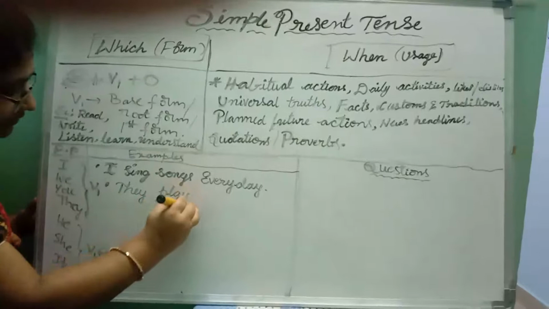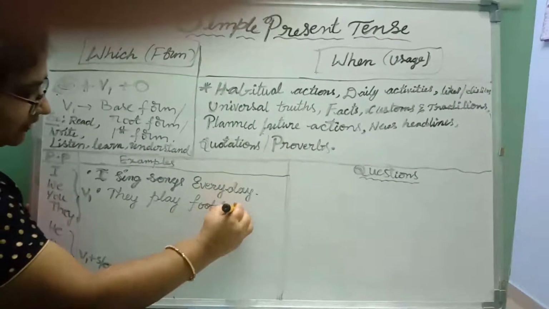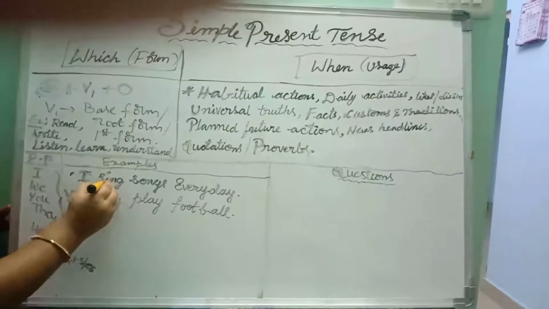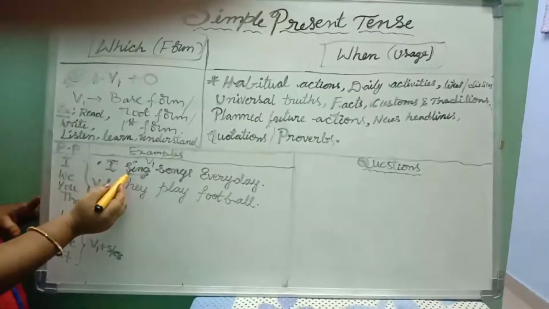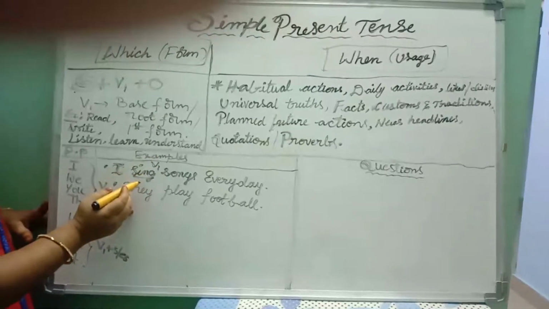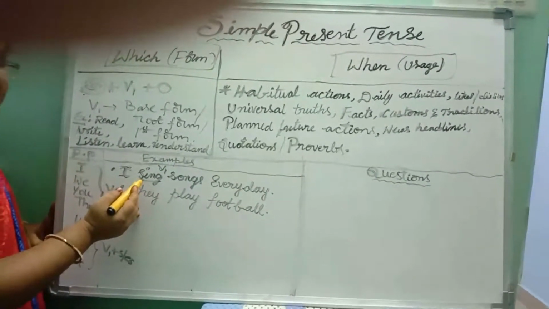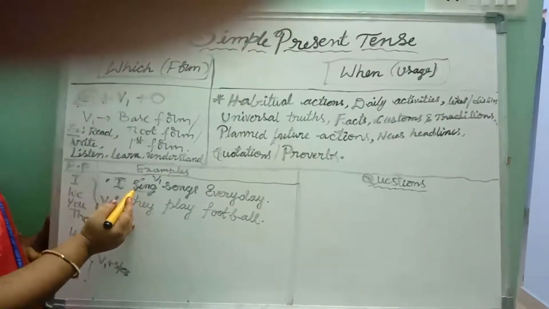They play football. Observe here. Sing. Which form is this? Yes, V1, base form. What is the conjugation for the verb sing? Sing, sang, sung. What is the V4 form? That means present participle.